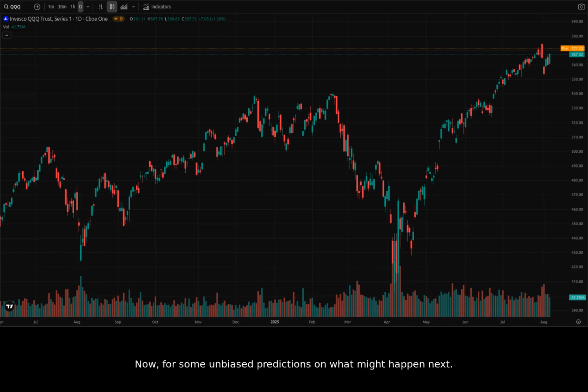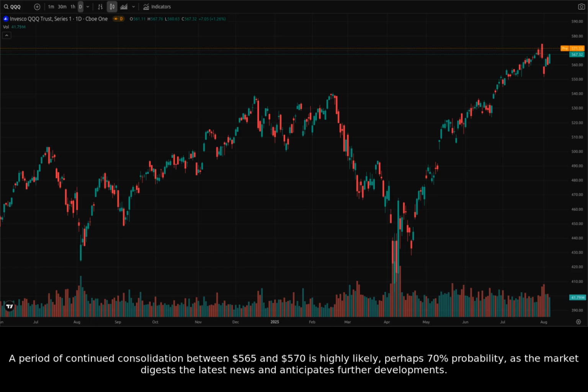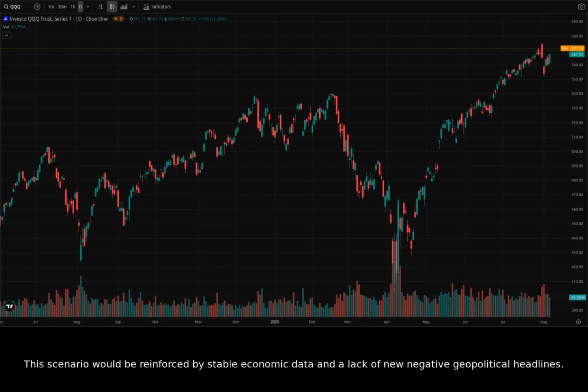Now, for some unbiased predictions on what might happen next. A period of continued consolidation between $565 and $570 is highly likely, perhaps 70% probability, as the market digests the latest news and anticipates further developments. This scenario would be reinforced by stable economic data and a lack of new negative geopolitical headlines.